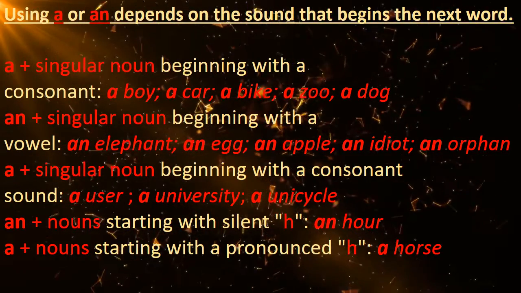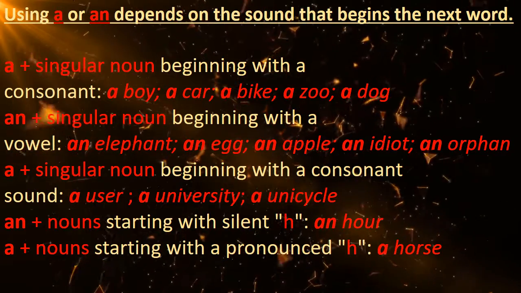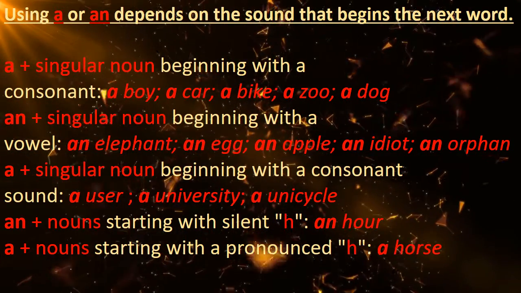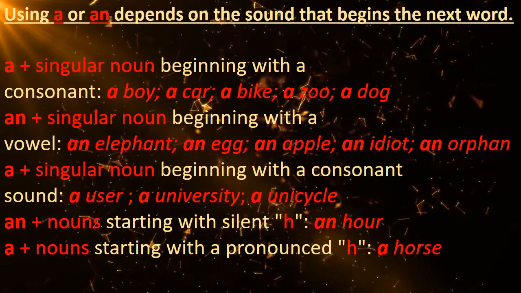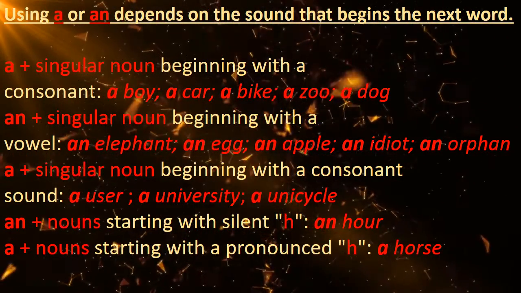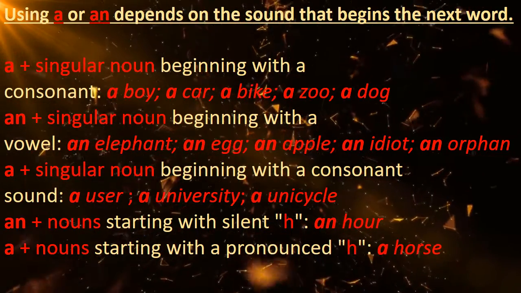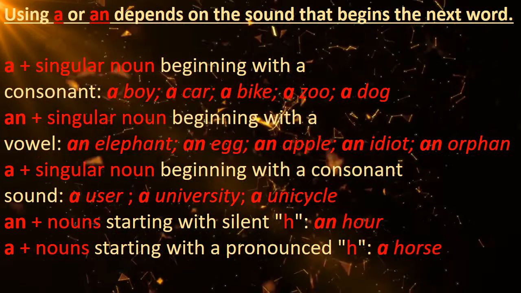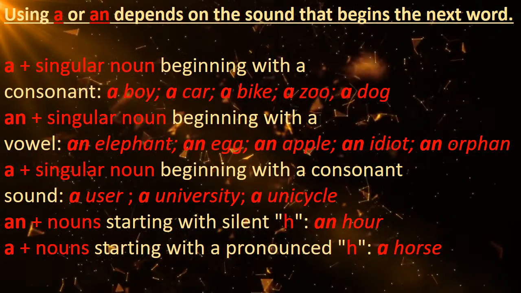Remember, using a or an depends on the sound that begins the next word. So, a plus singular noun beginning with a consonant, like a boy, a car, a bike, a zoo, a dog. An plus singular noun beginning with a vowel, like an elephant, an egg, an apple, an idiot, an orphan.